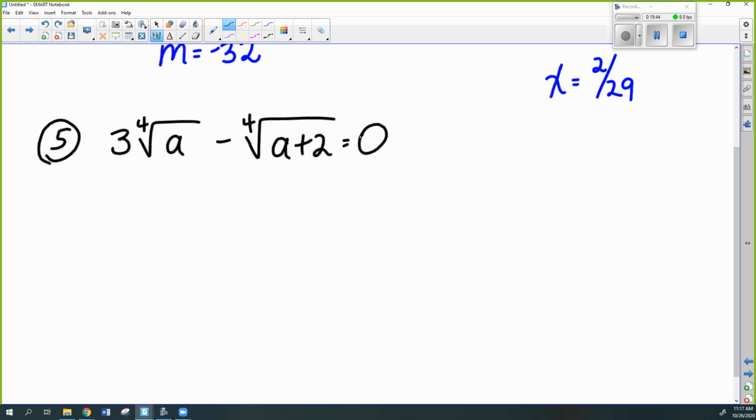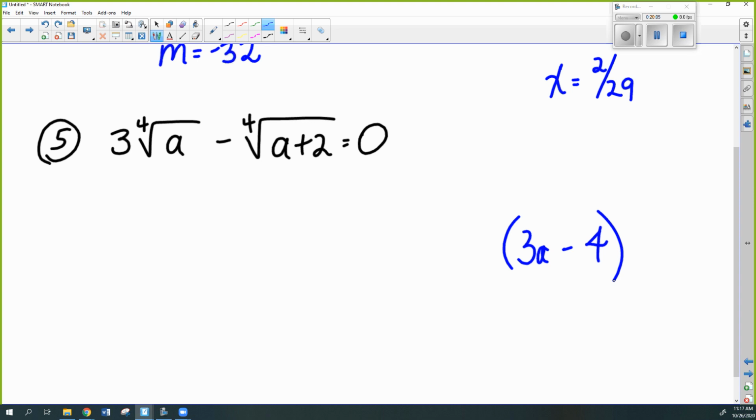All right, so this one has 2 radicals in it, but they're on the same side. And trust me, you do not want to leave them on the same side, okay? Because let me kind of explain why. I'm going to pretend the radicals aren't there, and I'm just going to say 3a minus 4. I'm just making this up.